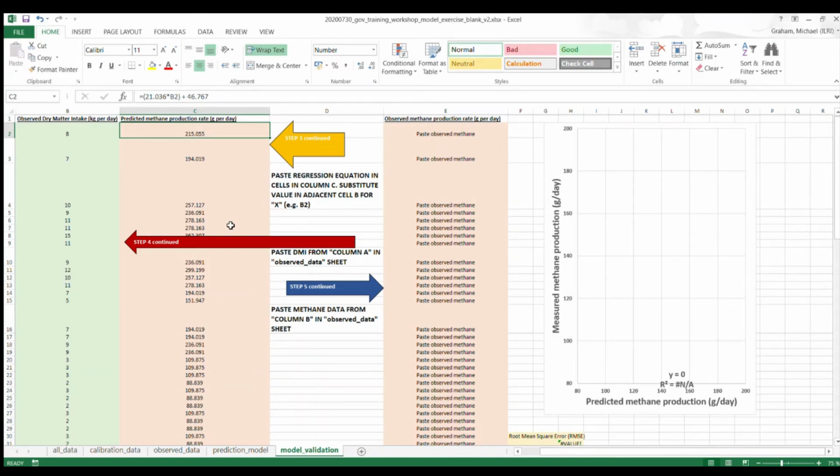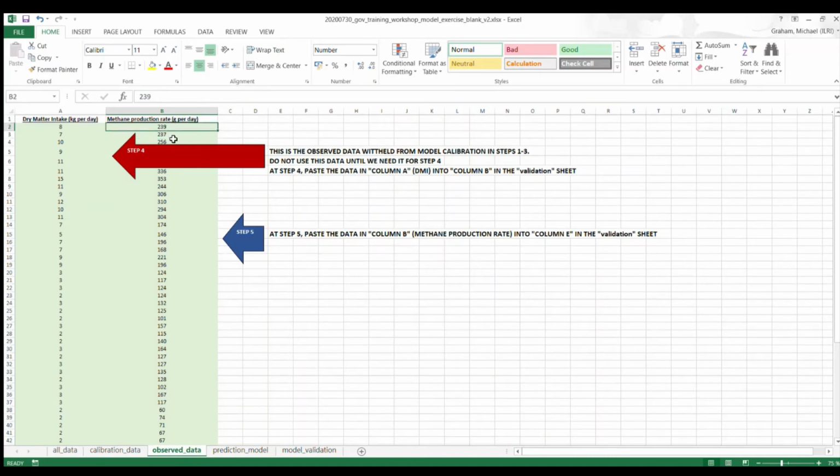So it's more than 20 grams per day off relative to what happened in reality. So our model is off by more than 20 grams per day. How good is that? Well, I'll show you how well that actually stacks up in a moment. But the first thing we're going to do is go back to our observed data and complete step 5.